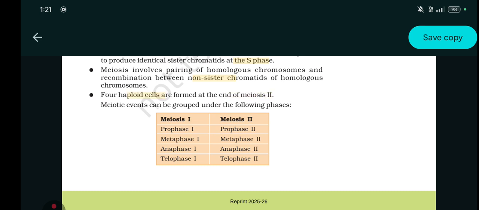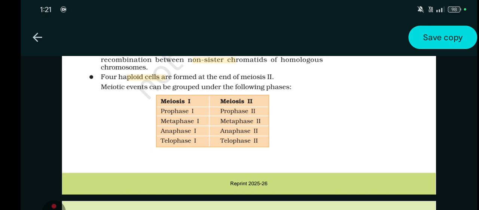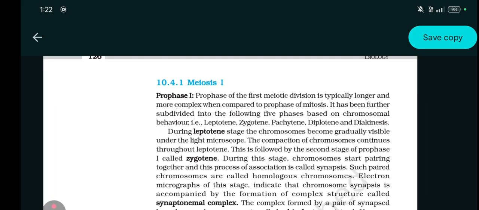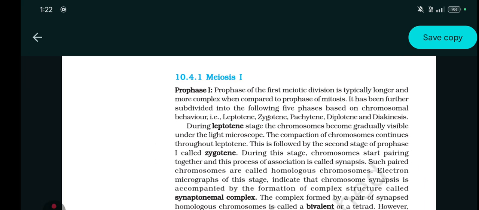How many? 4, okay? Meiosis events can be grouped under the following: meiosis 1 and meiosis 2, which have prophase 1 and prophase 2, metaphase 1, anaphase 1, telophase 1, and so on for meiosis 2. Meiosis 1, which has prophase 1. Prophase of the first meiotic division is typically longer and more complex when compared to prophase of mitosis.